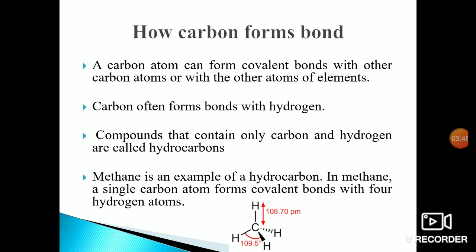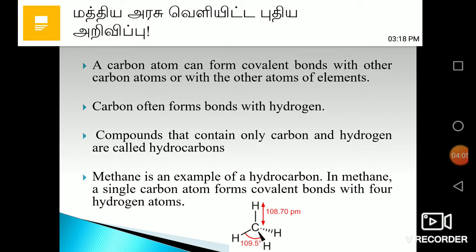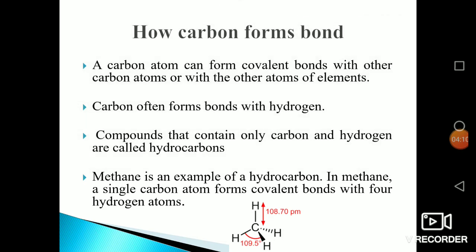A compound that contains only carbon and hydrogen is known as a hydrocarbon. One of the best examples is methane. In methane, a single carbon atom forms covalent bonds with 4 hydrogen atoms. Here is the structure of methane, with carbon at the center, attached to the 4 hydrogen atoms. Okay, this is the way carbon forms a bond.